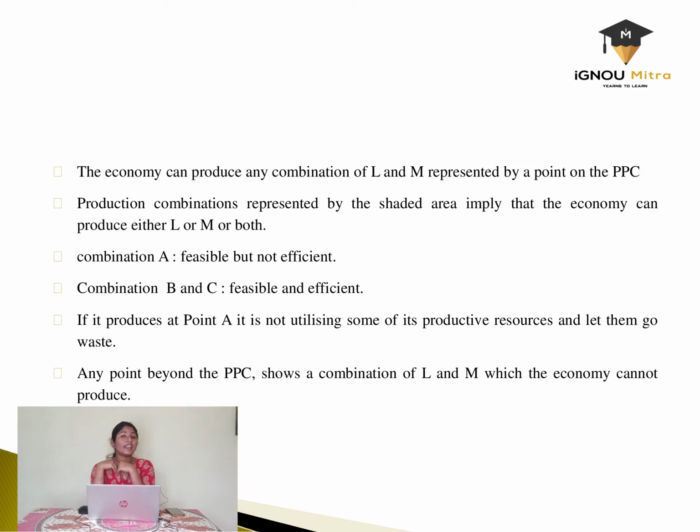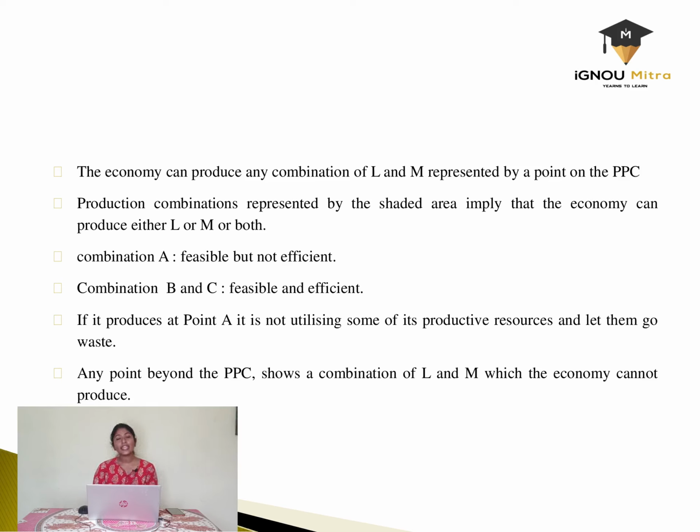But coming to the point D, it is a very good option, but at the same time we don't have access to that point D. That is, any point beyond the PPC shows a combination of L and M which the economy cannot produce, or the economy has no access to that point D. So we have had 4 options, that is A, combination B, combination C and D. The combination A was the point at which we could produce, but many of the resources will be underutilized, or many of the resources will go under wastage.